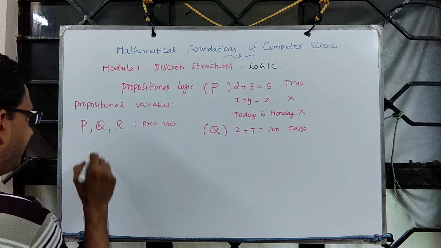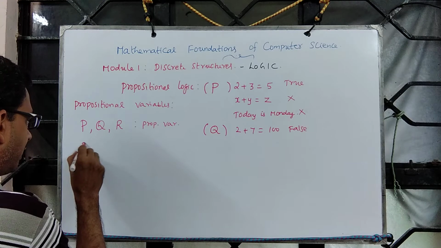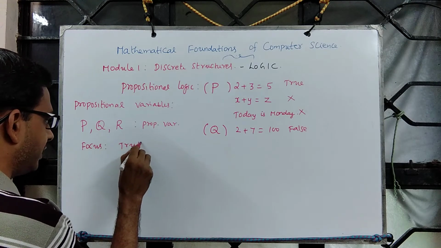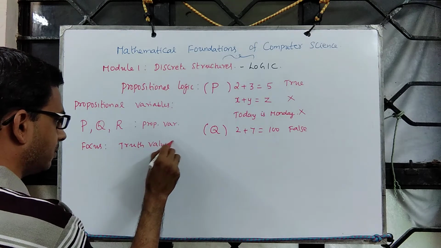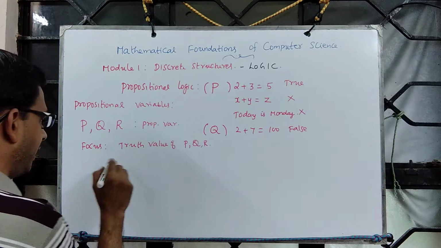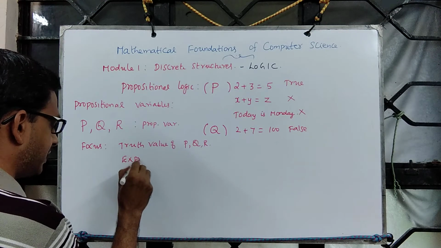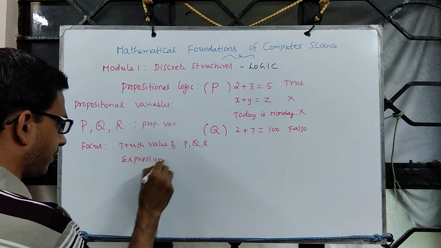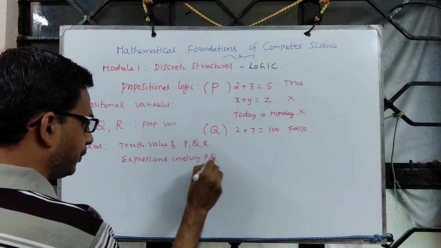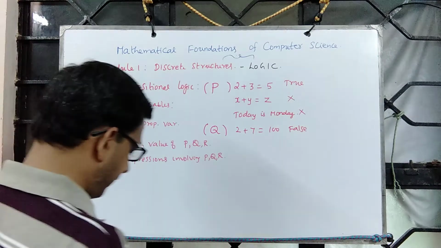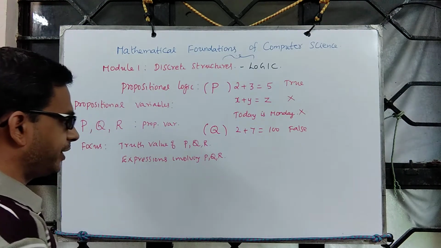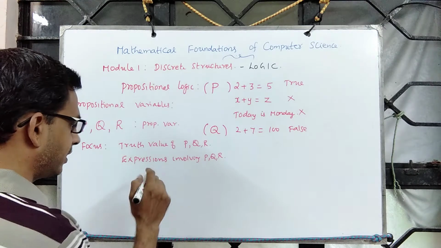Most importantly, the focus is on what the truth value of these propositional variables is, and expressions involving P, Q, R. So when we talk about expressions, naturally you need to bring in something more.